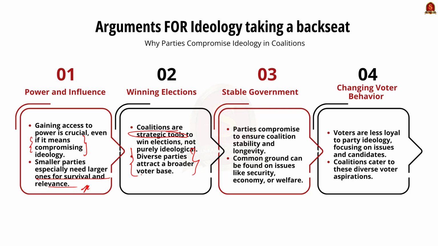Thirdly, compromising ideology for a stable government. See, in a coalition government, the parties will have to compromise their ideology to form a stable government. Parties may downplay their differences to ensure the coalition's stability and longevity. Coalition partners might find common ground in specific policies like economic reform, national security, and social welfare, which transcend the division of ideologies.